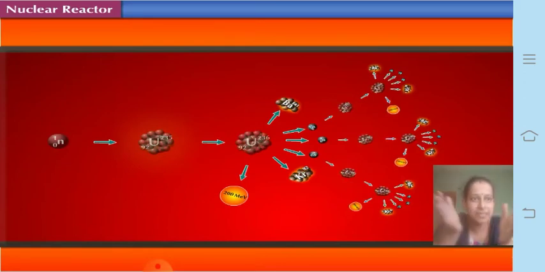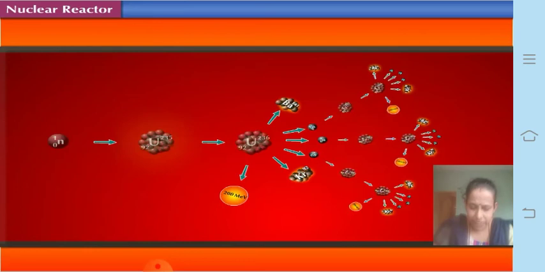You can see here there is a reaction taking place in the form of a chain, and it will go on. Each of these neutrons will bombard one uranium atom, and again three neutrons will be formed, and the second one again will form more, and it will go on proceeding. So it needs to be controlled, otherwise a large amount of energy will be evolved, and because of this there might even be an explosion, right? So this nuclear chain reaction has to be kept in control.